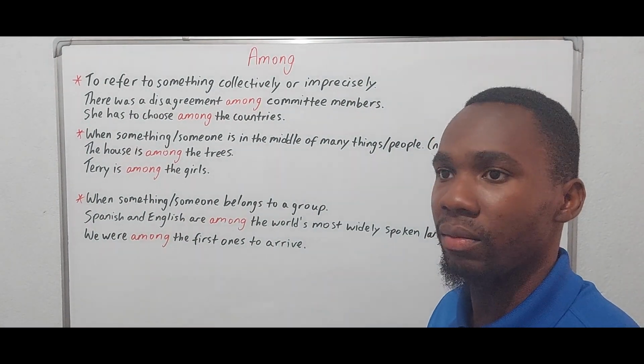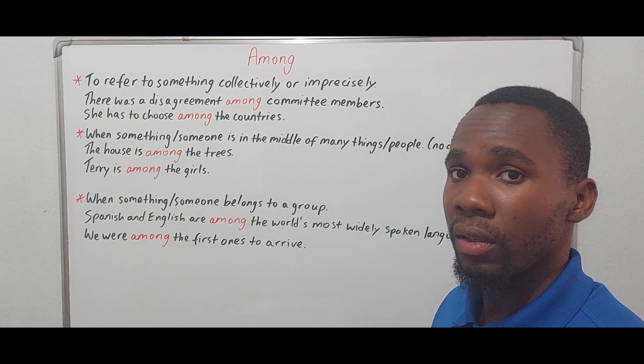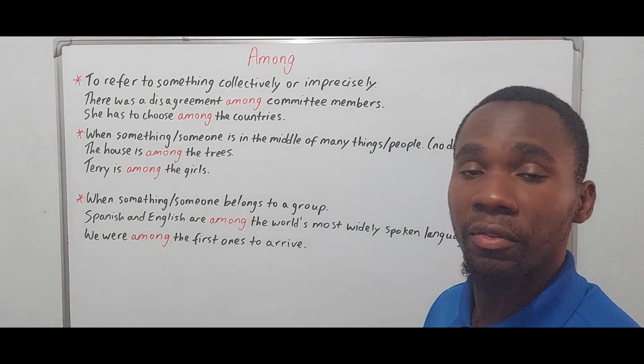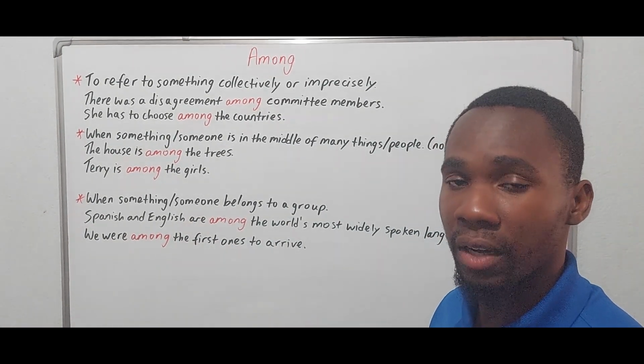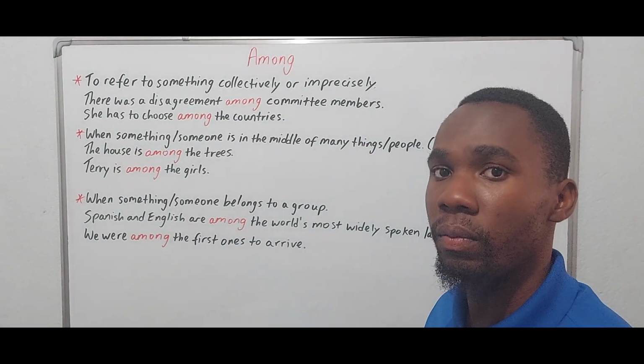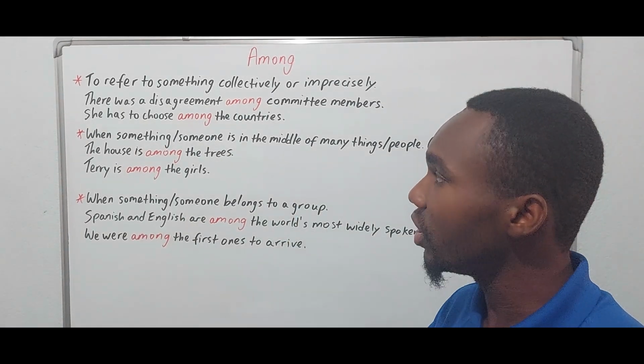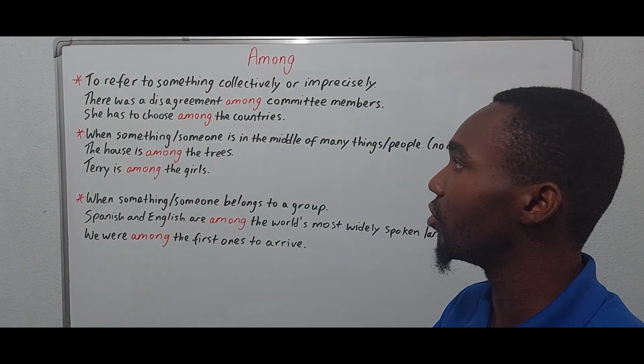A committee can be comprised of many members. It could be 10, 15, what have you, but it is seen as a group. Therefore, we use among. She has to choose among the countries.